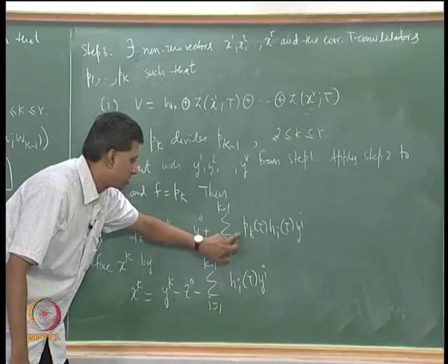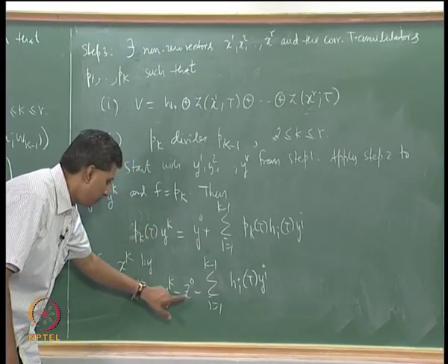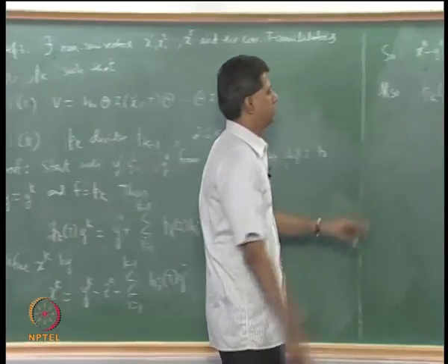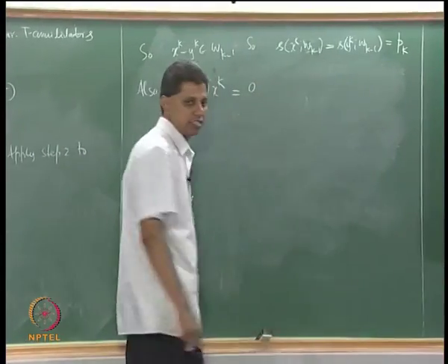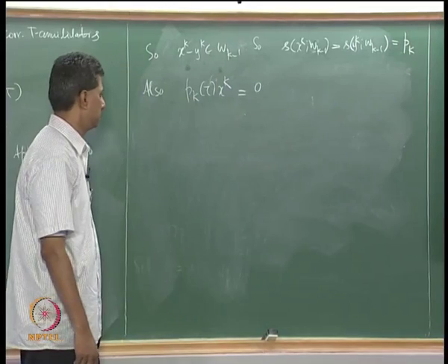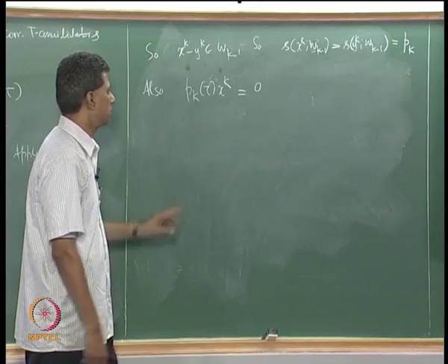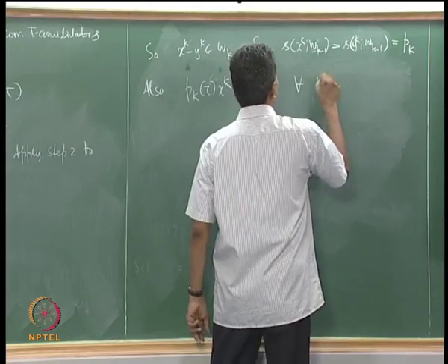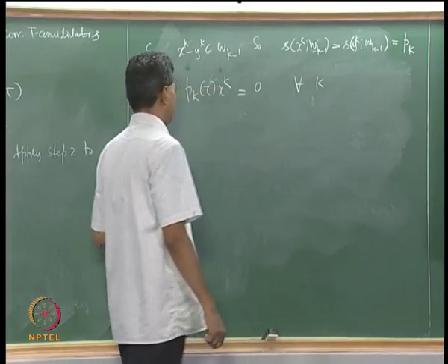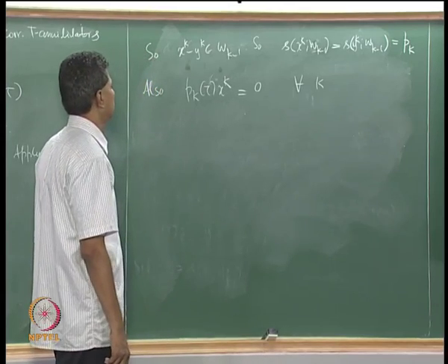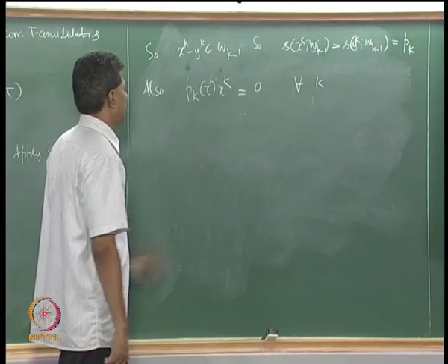Minus pk hi plus pk hi will get cancelled. Pk of t z naught is y naught. So pk of t xk is 0. Pk of t xk is 0. Please check this. So xk, the new vectors that we have defined, have this property. This is true for all k.